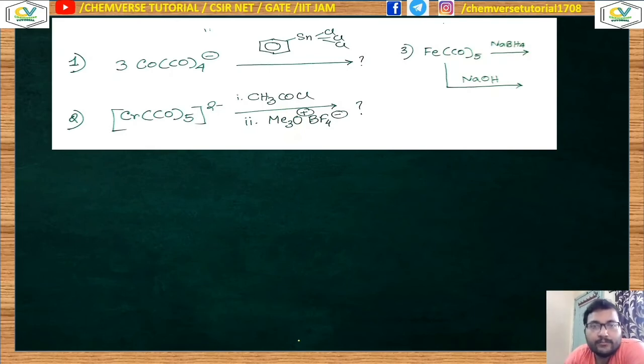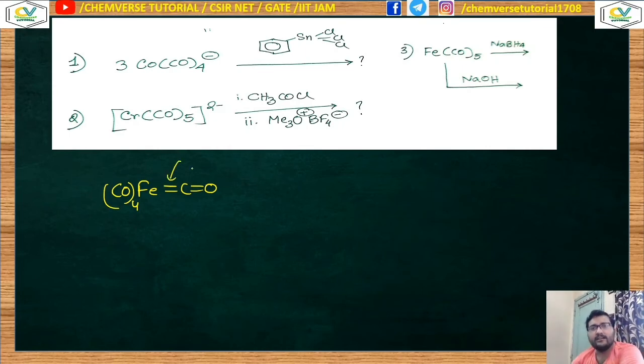Remember, this is an extremely important reaction. This is a reaction of metal carbonyl. So iron pentacarbonyl. I am writing it in this way, Fe(CO)4, and over here you can think that the carbonyl ligand, I am showing it by showing this kind of metal ligand pi back donation. Now this is our substrate and it is treated with sodium borohydride. So it's nothing but a source of hydride. So hydride will attack over this carbon center.